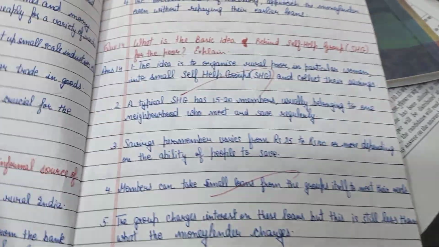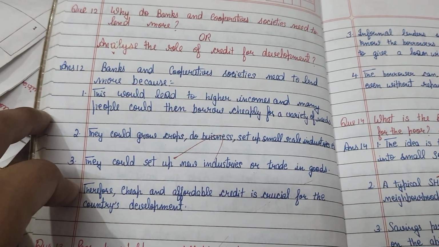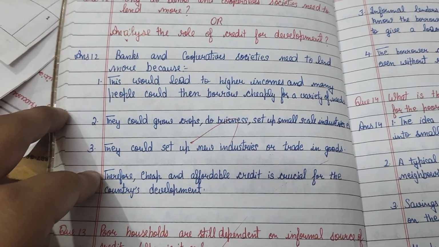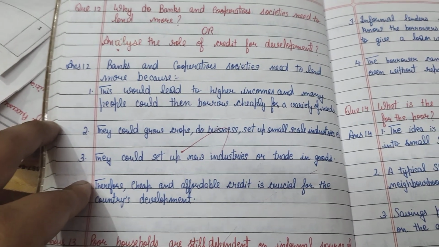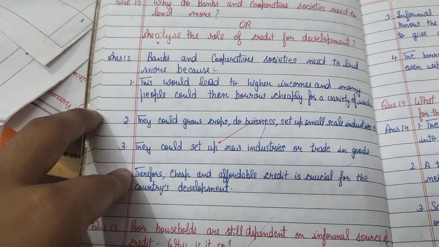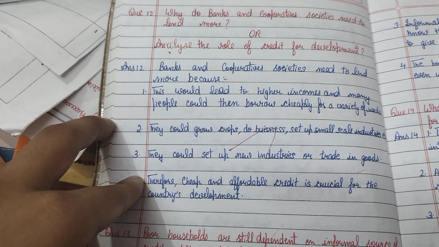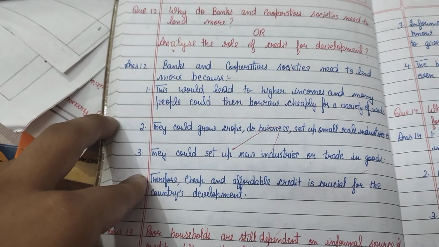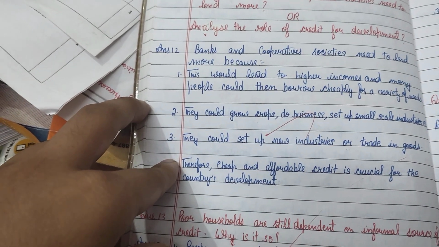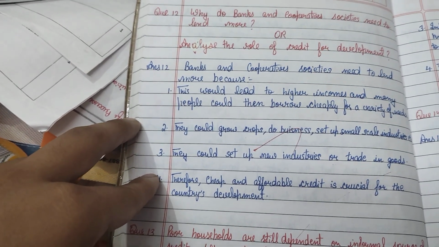Next question. Why do banks and cooperatives need to lend more? Or analyze the role of credit for development. Banks and cooperative societies need to lend more because this would lead to higher income, and many people could then borrow cheaply for a variety of needs. They could grow crops, do businesses, set up small scale industries, etc. They could set up new industries or trade in goods. Therefore, cheap and affordable credit is crucial for the country's development.